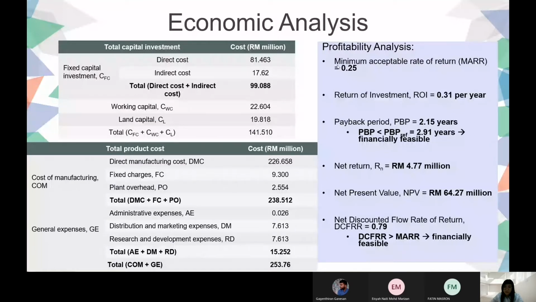So we can conclude our project is financially feasible. The net return is RM 4.77 million, and the net present value is RM 64.27 million. The discounted cash flow rate of return, DCFROR, is 0.79, greater than the 0.25 MARR. So we conclude our project is financially feasible.